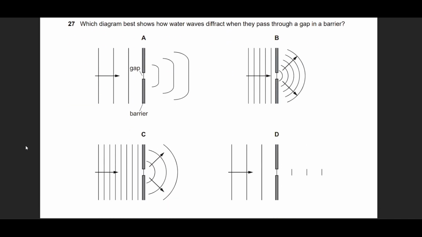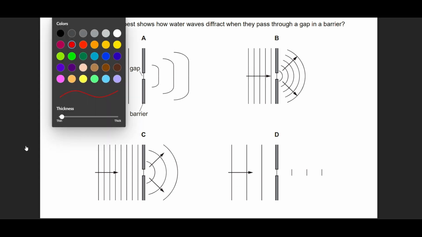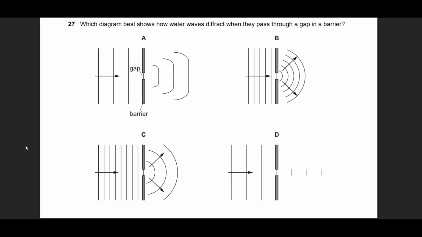Moving on to question number 27, this is based on your memory, your understanding of diffraction, what you remember from your class. It asks what could be the possible position. You see, option D will be cancelled out because when the wave passes through the narrow gap, it has to go like this. It has to become a curved wavefront.